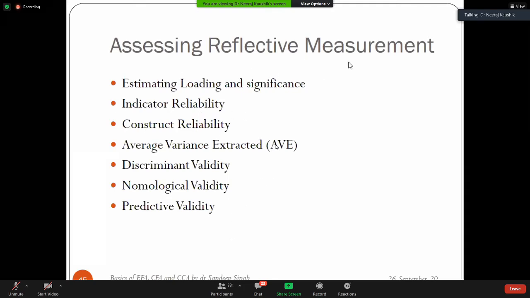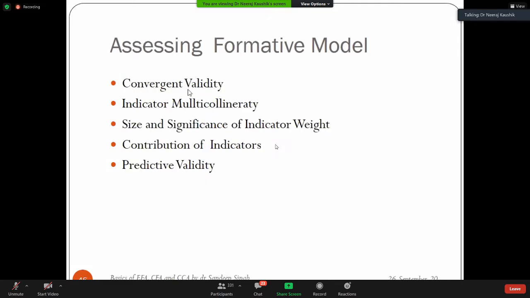These are the part of the reflective measurement. When it is the formative measurement, there is nothing called the construct validity. Why not? Reason being, there is no construct. Remember, each statement is measured only once. So there is no concept of construct here, so there is no construct validity.